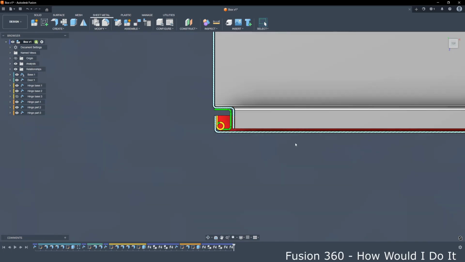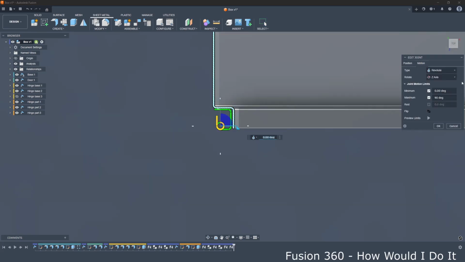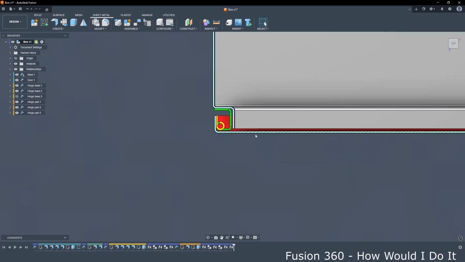I'm not sure why it's not moving. Just to check motion, revolute. It moves in the opposite direction. So we will say here minus 90 and here 0 degrees, and say okay. Now let's try moving it.